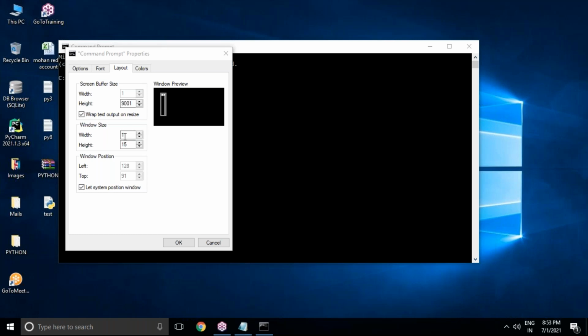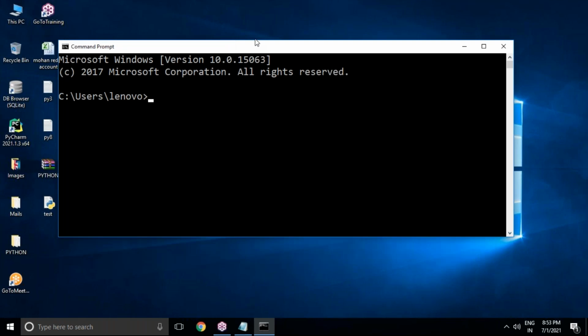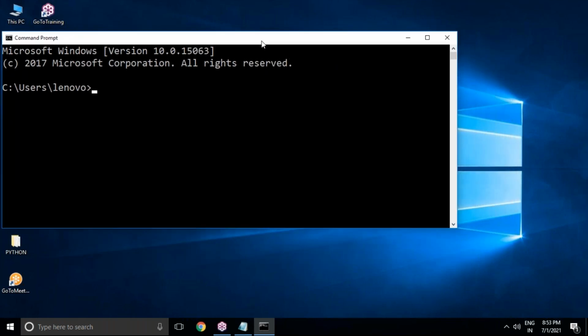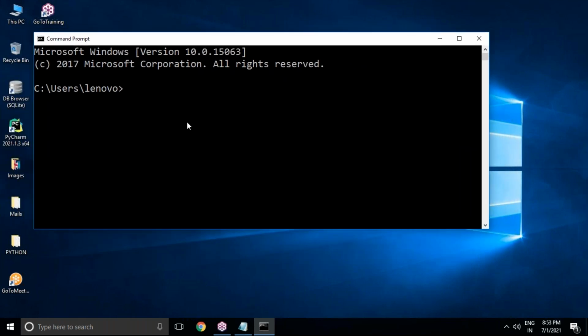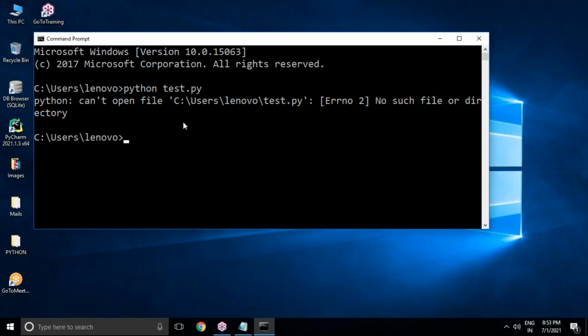Now you can see I'm changing the width and height of the window and clicking on it. Now we got this clear, increased font size. Now how to execute this? You have to pass the command: python space, then your program name, test.py. Python space test.py. Is it correct? It's not. Sorry for that.